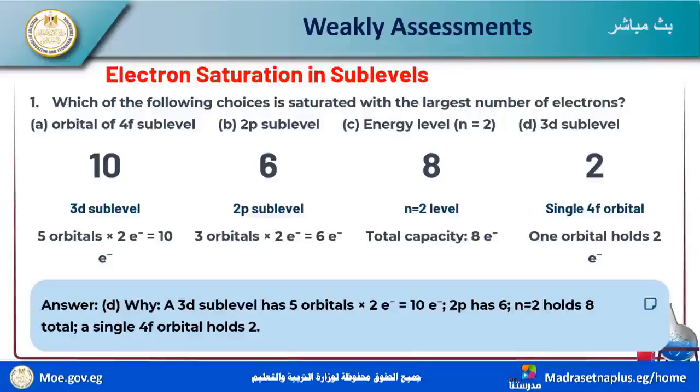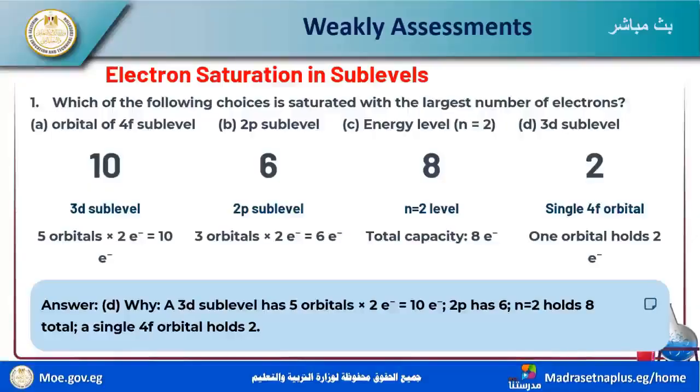Electron saturation of sublevels: which of the following choices is saturated with the largest number of electrons? Orbitals 4f, 2p sublevel, energy level n equals 2, 3d sublevel. The 4f sublevel equals 14 electrons. The 2p sublevel equals 6 electrons. Energy level n equals 2 equals 8 electrons. The 3d sublevel is saturated by 10 electrons. So the choice saturated with the largest number of electrons is D.